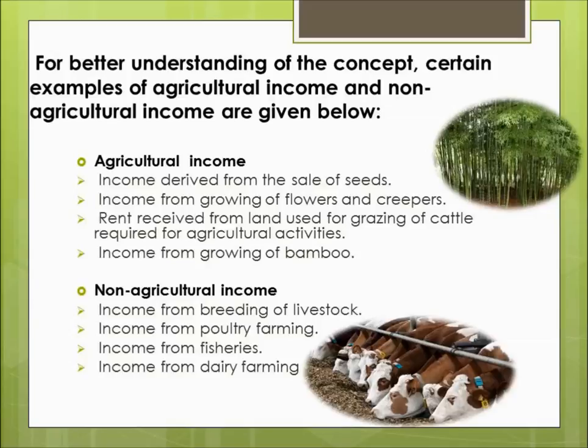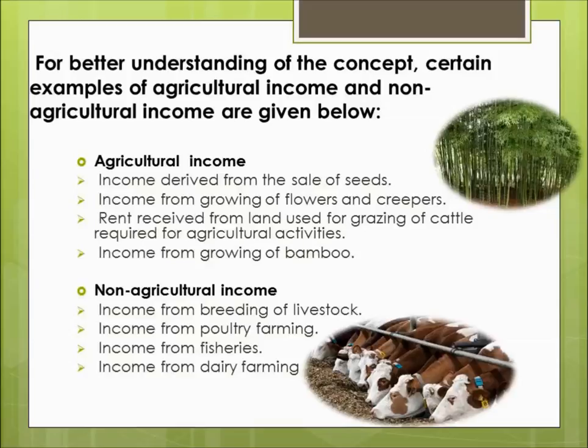So there are two categories given over here which will make you able to differentiate between agricultural operations, as defined under section 2(1A), and non-agricultural operations. The agricultural operations will obviously generate the agricultural income, and the non-agricultural operations will generate non-agricultural income.